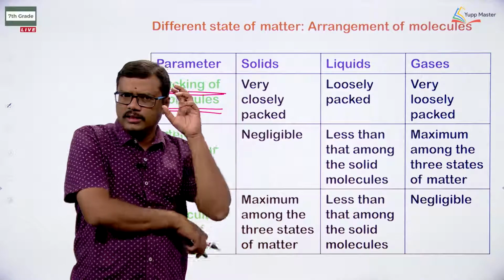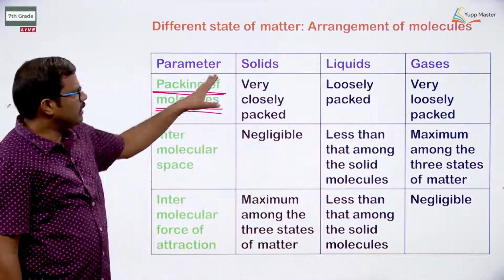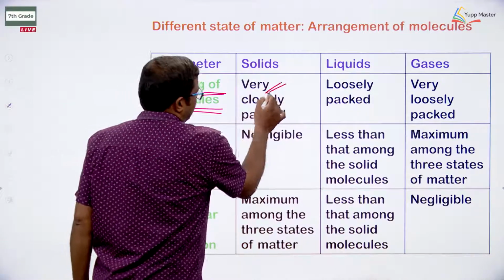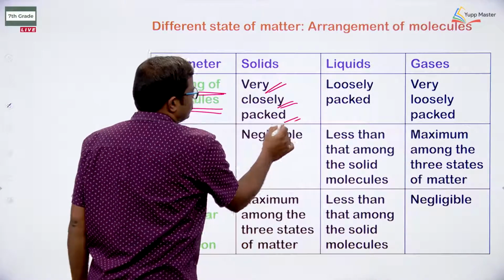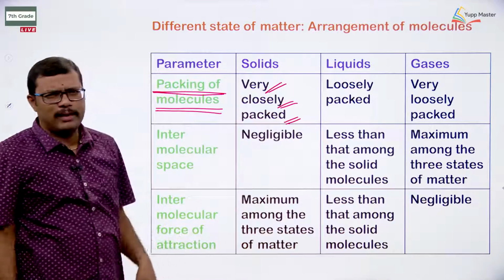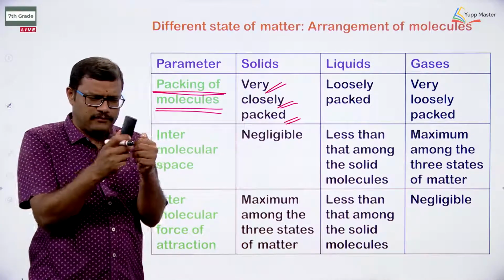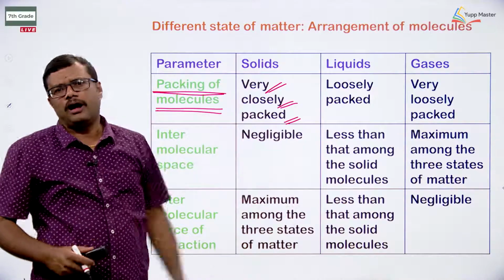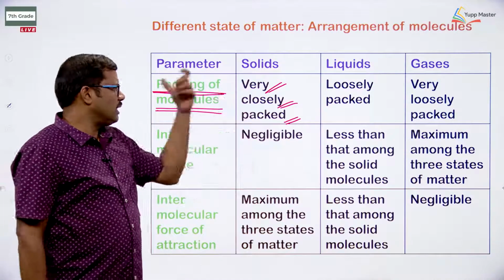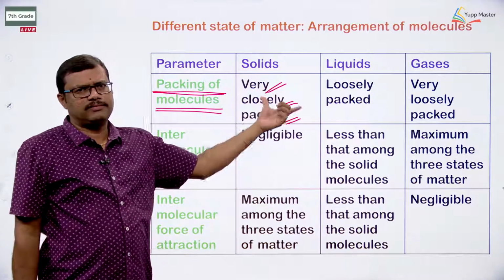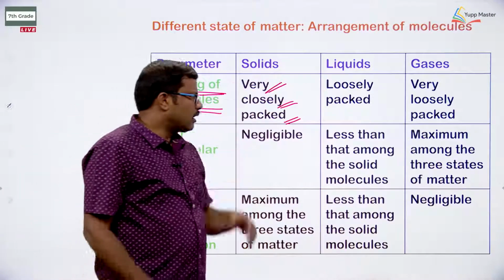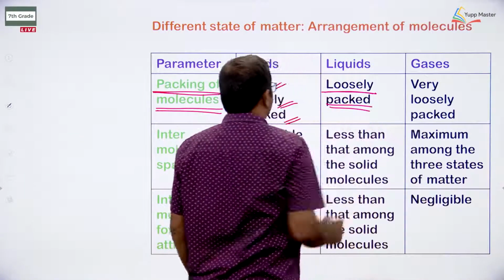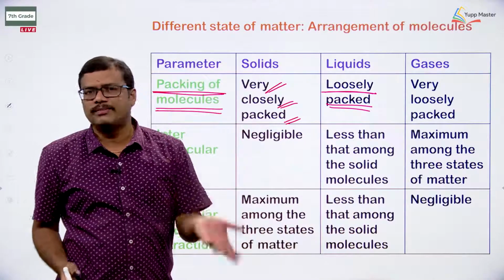If I am focusing on that area, you can clearly observe in the case of solid, what is happening? The particles are very closely packed, they come closer and the packing is taking place in an ordered manner. So packing is very, very close in the case of solids. Coming to the liquids, they are not closely packed, but loosely packed.